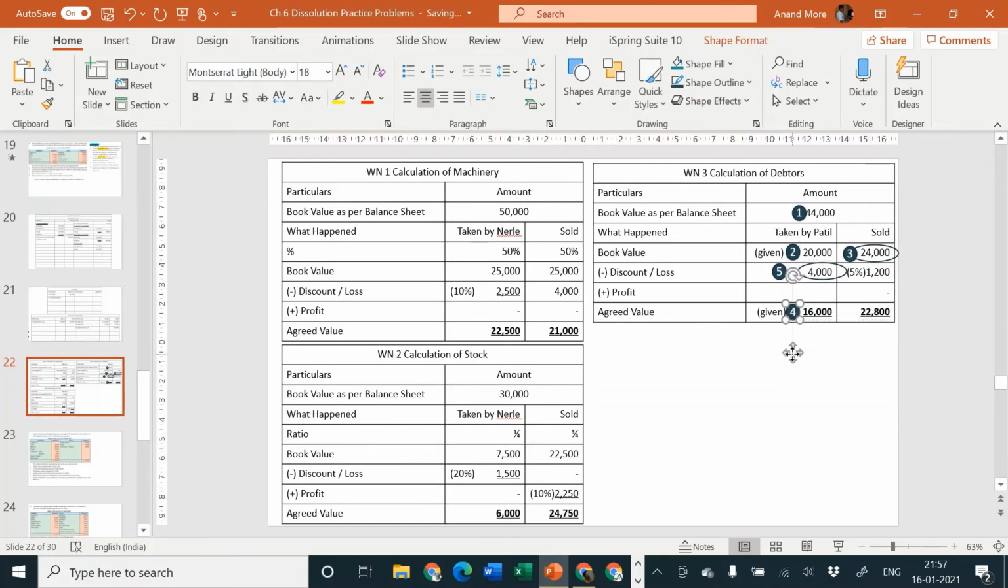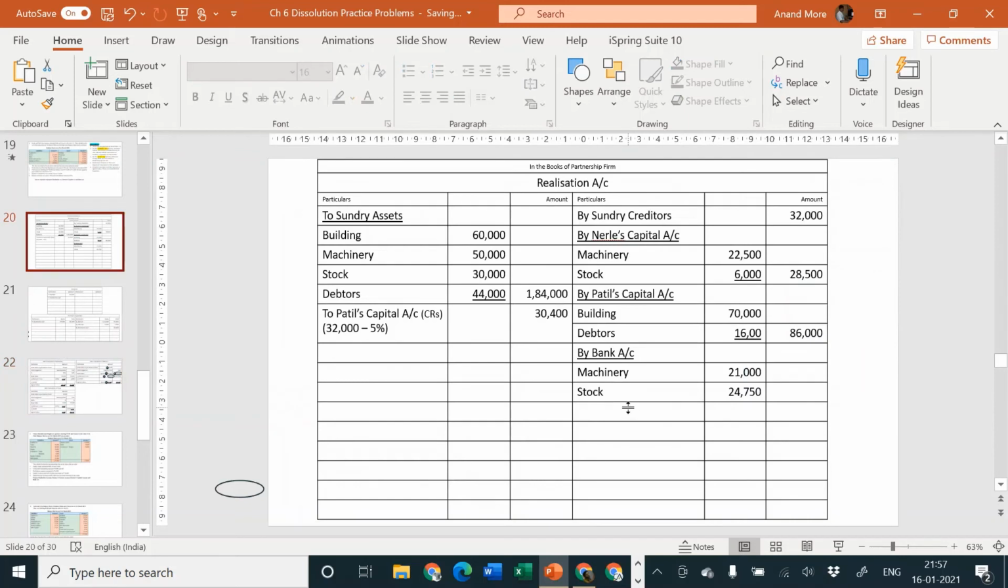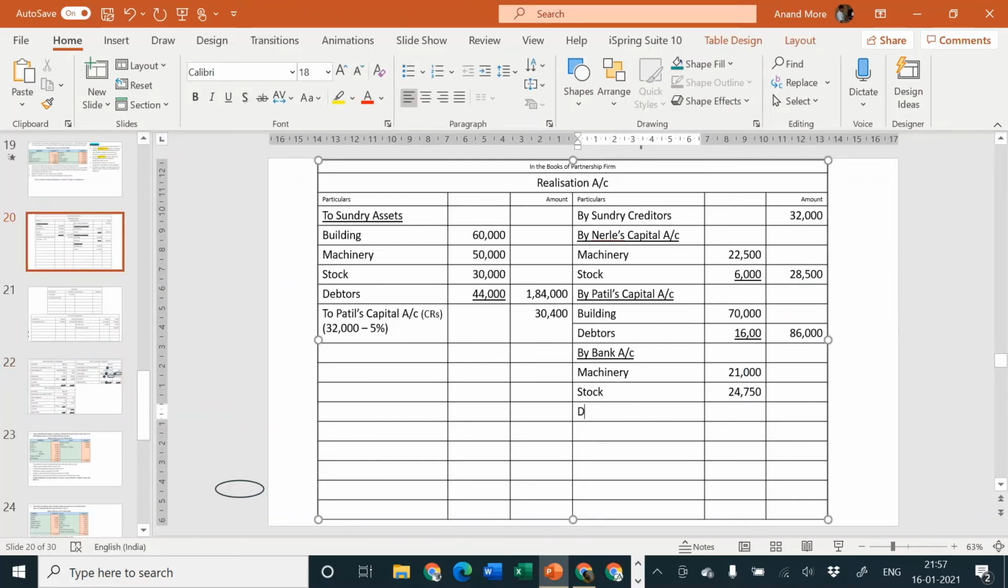I hope it is clear to all of you. There is no profit in debtors at all. Clear to all of you? Okay, so 22,800 are coming from debtors, cash is coming in and debtors are the giver. So I'll specify here debtors, 22,800.